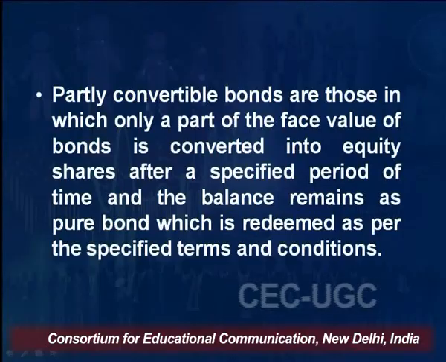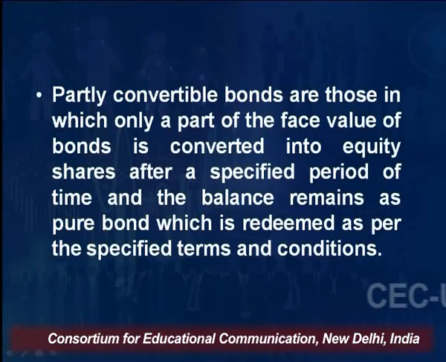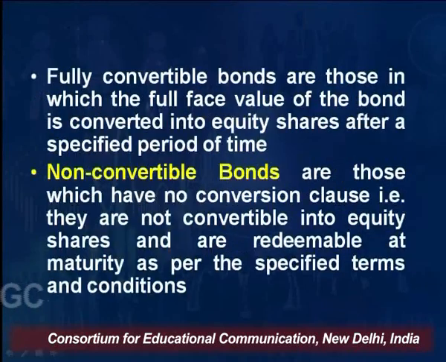So convertible bonds can be either partly convertible or fully convertible. I have already explained. Partly convertible are those which are partly converted, and fully convertible are those where the full face value of the bond is converted, right?